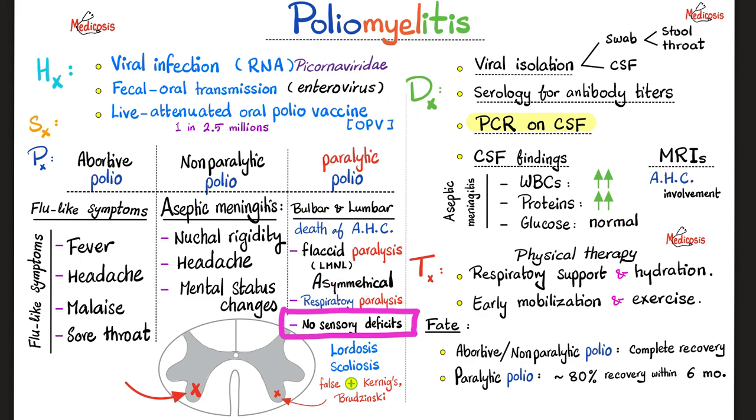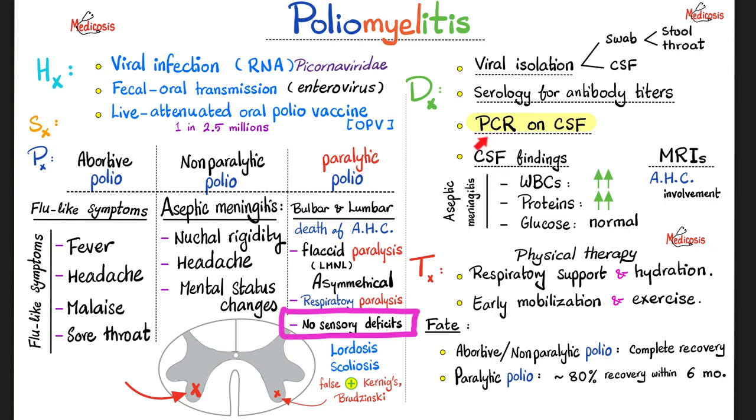How do I diagnose polio? Viral isolation by swab and by CSF. Swab, where do I swab? You can swab the stool because it's fecal-oral, or the throat because it's oral-fecal. And then take a sample from the CSF. Serology, to look for antibodies against the viral antigens. Get the CSF via lumbar puncture and do PCR, polymerase chain reaction, to diagnose this specific virus.